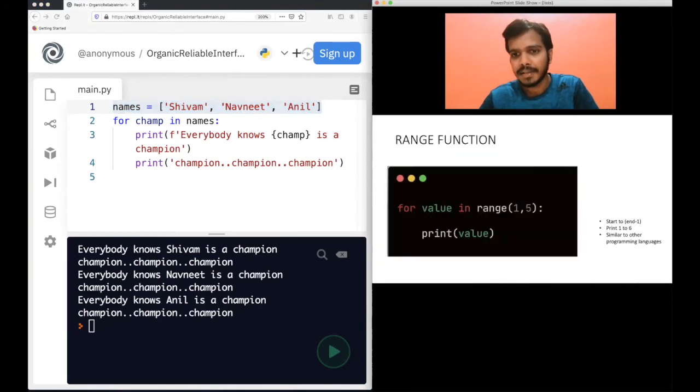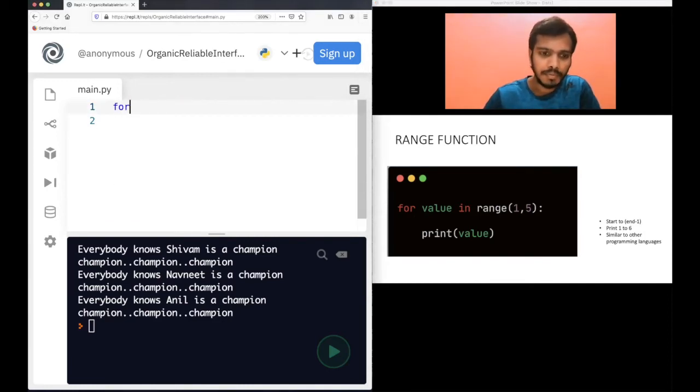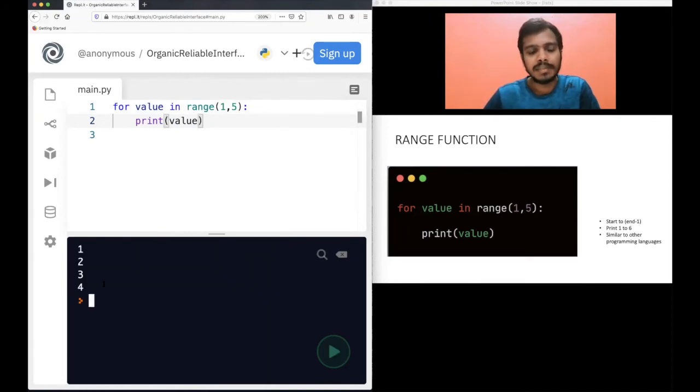See this, this is very important. Let me remove this code. Now: for value in range 1 to 5, print value. Let me run this code. So what is printed? 1, 2, 3, 4.